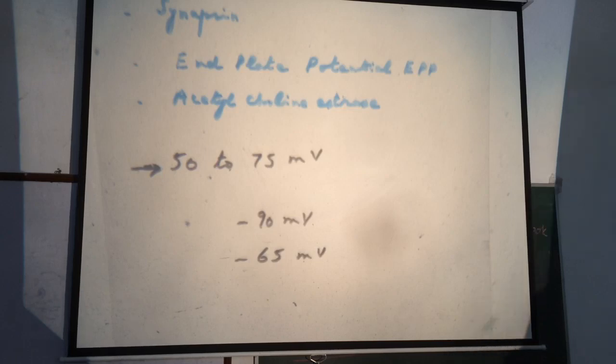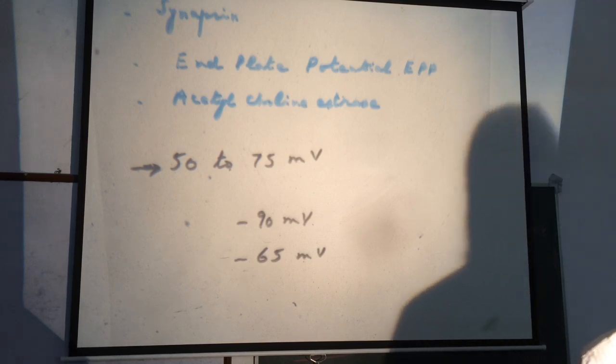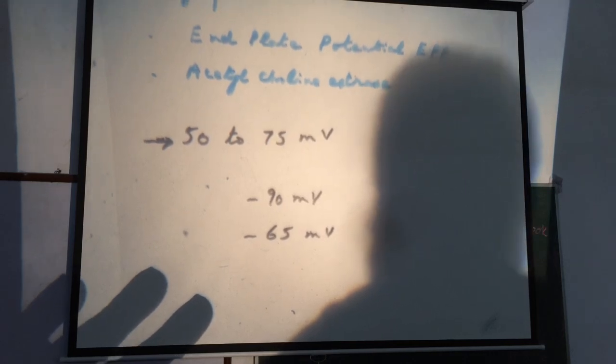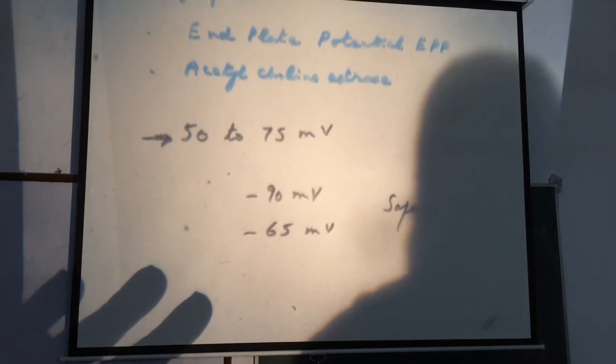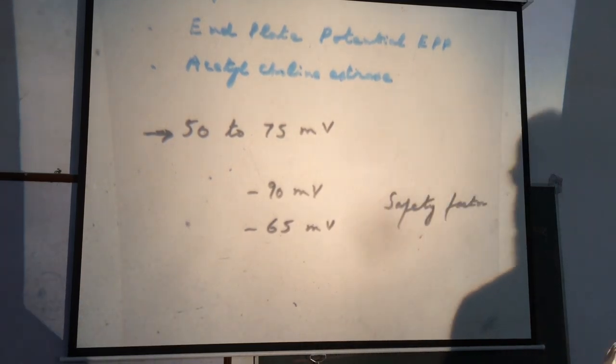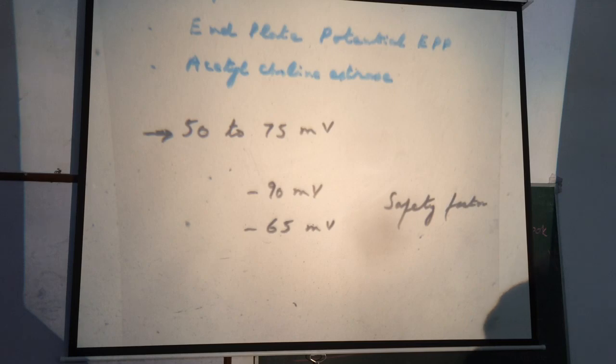The change in voltage required is 25 millivolts, but the voltage of end plate potential produced is 50 to 75 millivolts, twice or thrice the required change. And this is called the safety factor.